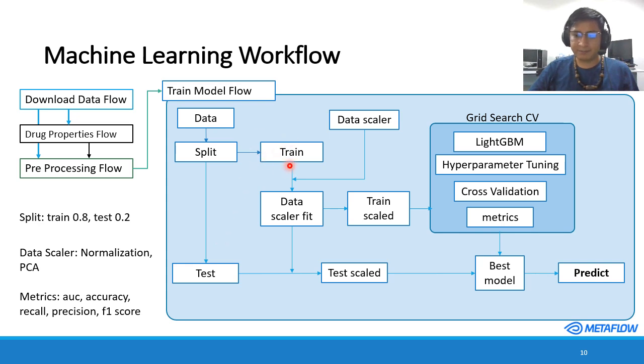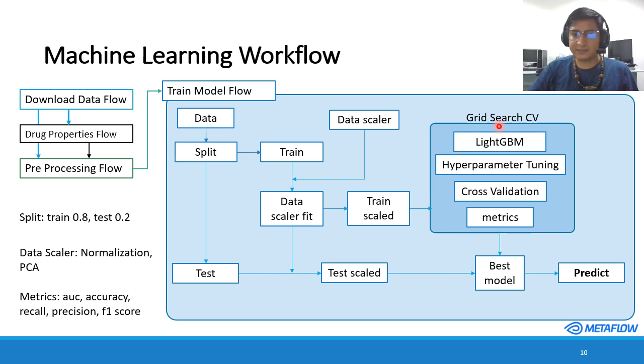The train data is used to feed a data scaler that contains standard normalization and principal component analysis to reduce dimensionality. We generate a fitted scaler, and then the scaled train dataset is used to train the models.